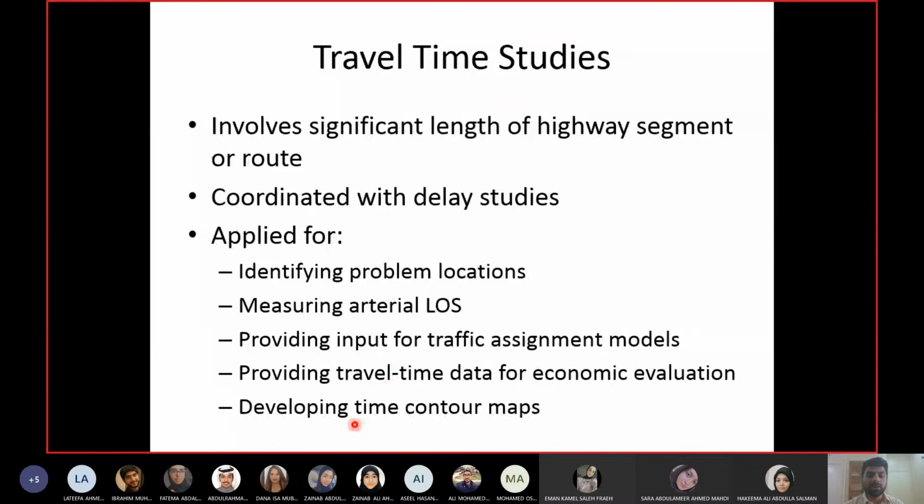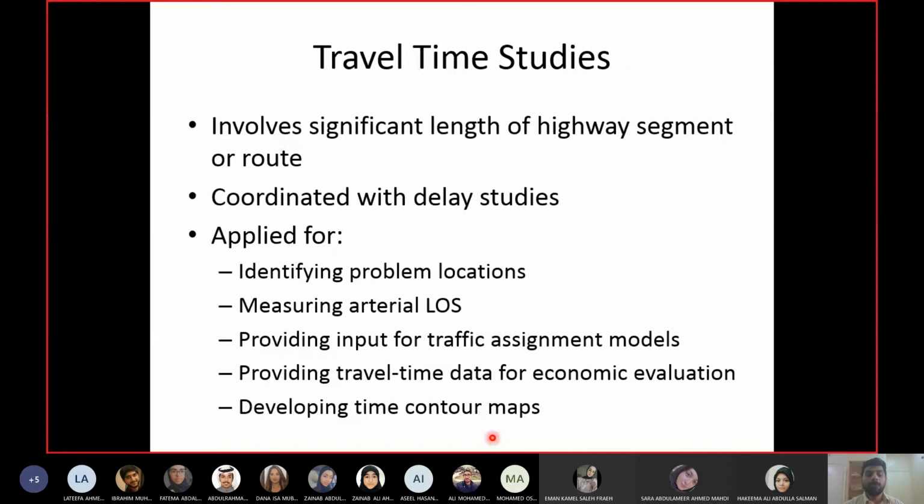Okay. Then you can use travel time studies to develop time contour maps. Now, what are contour maps? You have studied in surveying. Let me say you have studied and forgotten it in surveying. So a contour map is the map in which you show what? The lines representing points of same elevation, right? These are contour maps, right? The maps which show lines representing points of same elevation.